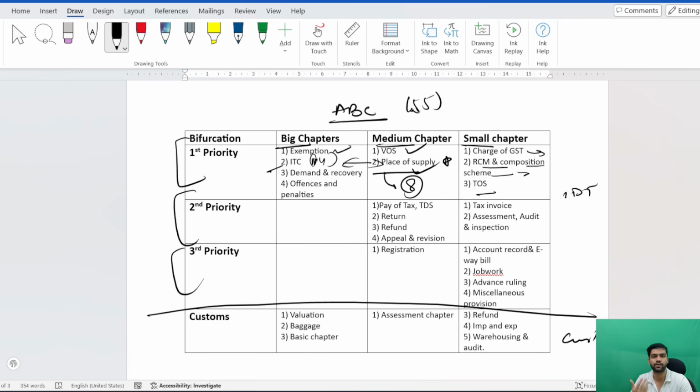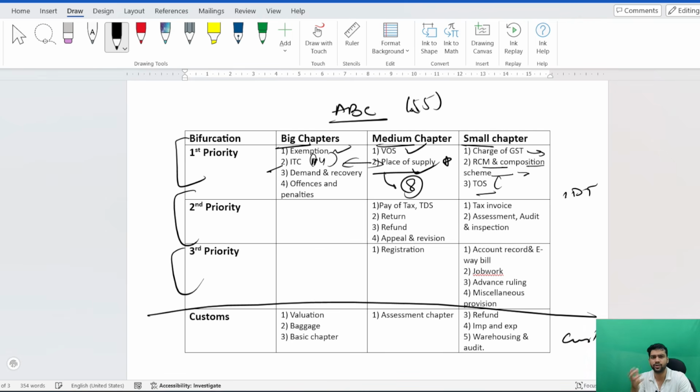So if you are skipping composition scheme kind of questions, then you are definitely increasing your chance to mess up in the exam. Do not leave anything, have good conceptual clarity, and IDT you will be able to revise the entire thing in 1.5 days. It does not have much in IDT. If you do it twice, which you must have done till now, then you will be easily able to do that in 1.5 days.